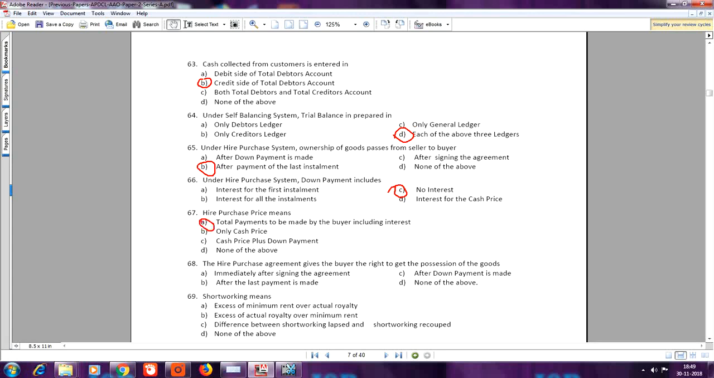Question number 68. The hire purchase agreement gives the buyer the right to get the possession of the goods. Here the answer is A, immediately after signing the agreement. Question number 69. Short working means. Excess of minimum rent over actual royalty. A is the answer.